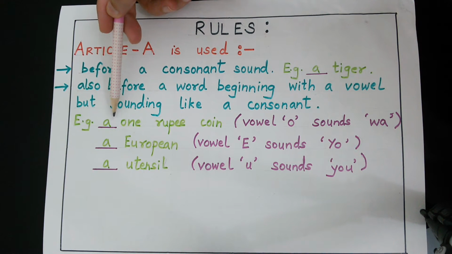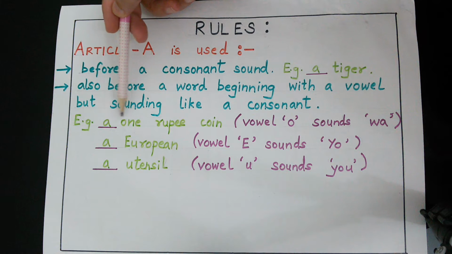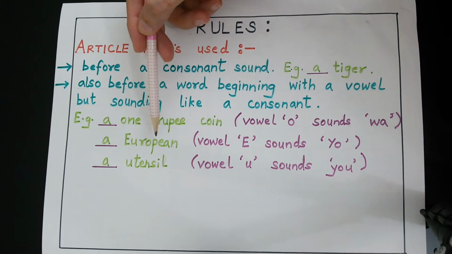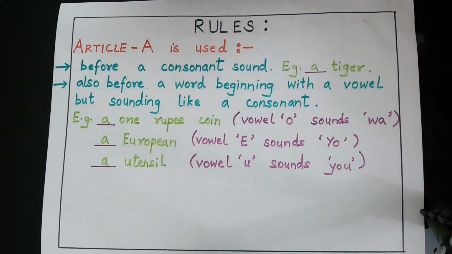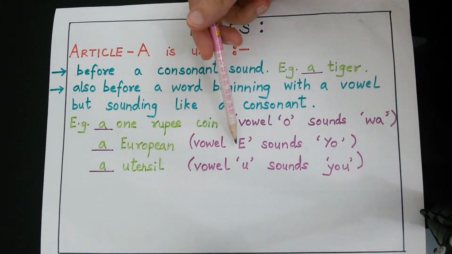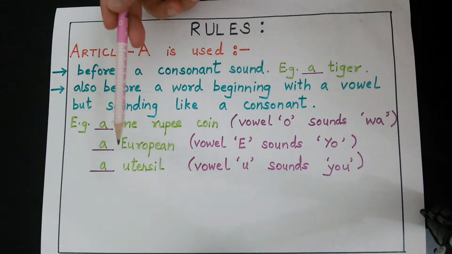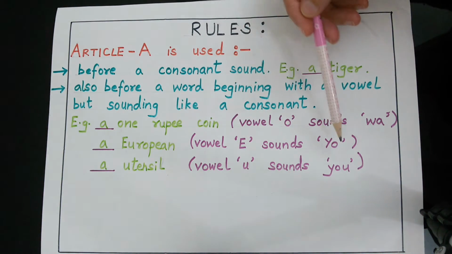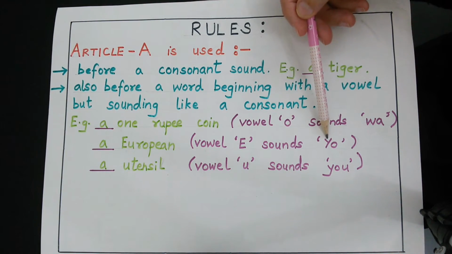Like I will give you one example here. If there is a word orange, the word orange has the sound O. So we will write it as an orange. Now let us see the next example, a European. Now here again, vowel E sounds yo. Though we have the letter E, the sound is yo, which is a consonant.